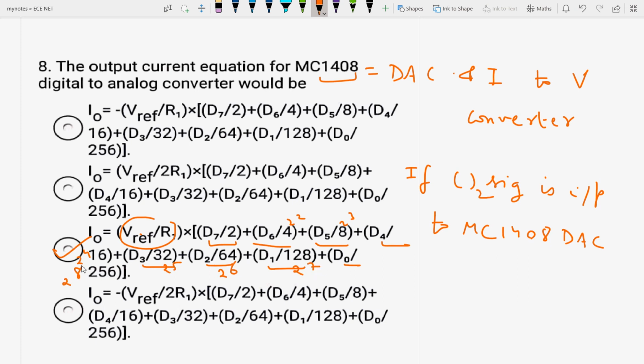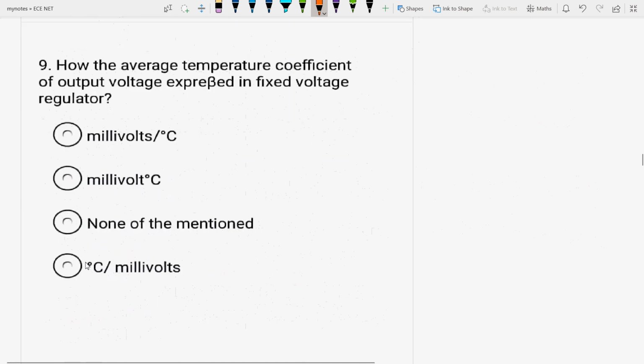Next question is how the average temperature coefficient of output voltage is expressed in a fixed voltage regulator. Regulator means to control. How it is measured, it is expressed in millivolts per degree Celsius, not millivolt degree Celsius.